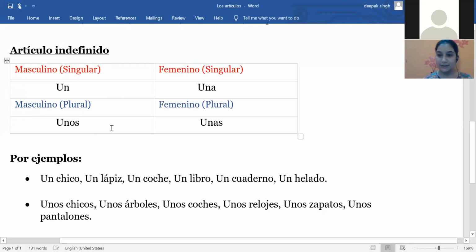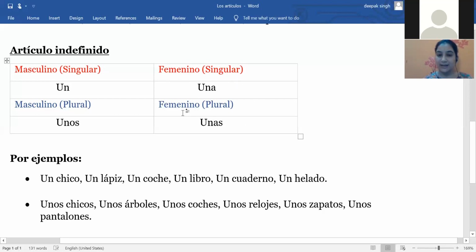After that, when we are talking about the feminine singular noun, we have to use una, and the meaning is again a or an. We use it with the feminine singular noun.